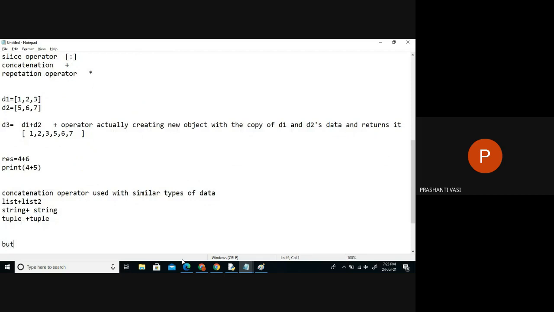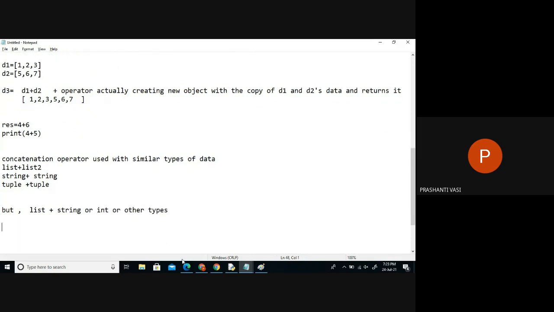But we can't combine two different things together. A list cannot be concatenated with a string or an integer or other types. That's the reason that when I said 1, 2, 3, 4 plus 4, we were getting an error.